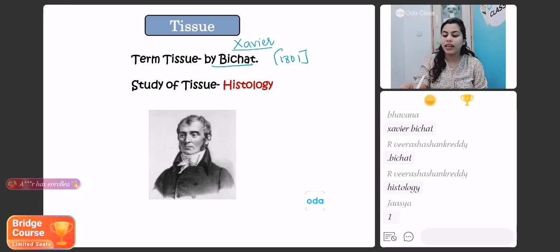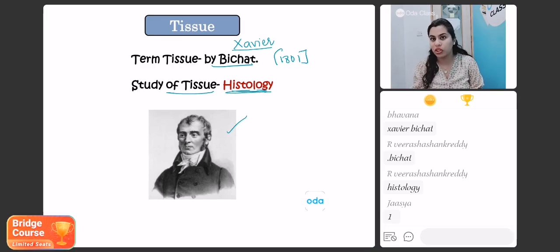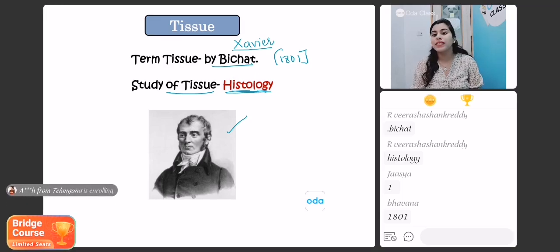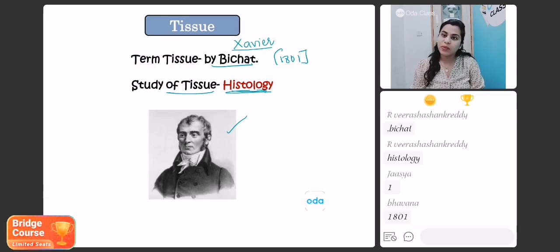And do you know what? The study of tissue is called histology. He is Sir Xavier Bichat, who discovered tissue. And you all are really right. The term cell was coined by Robert Hooke in the year 1665. That's correct. Well done, students. You all did a great job here.